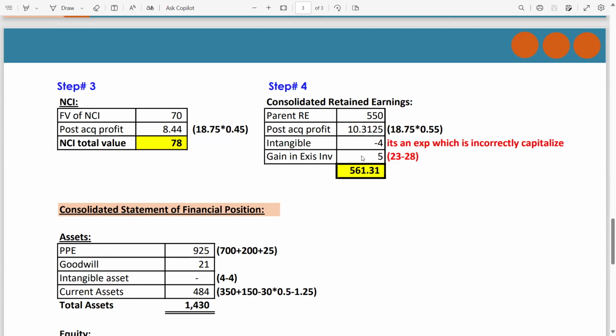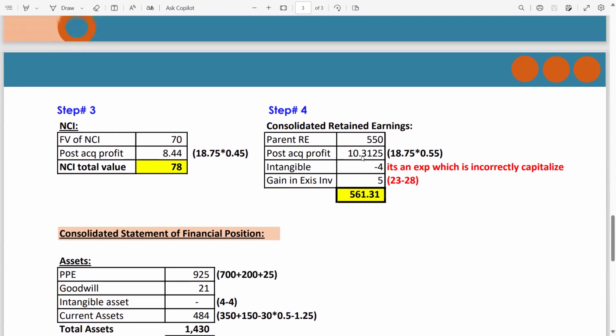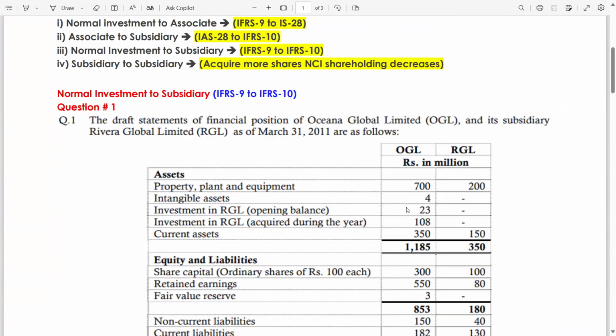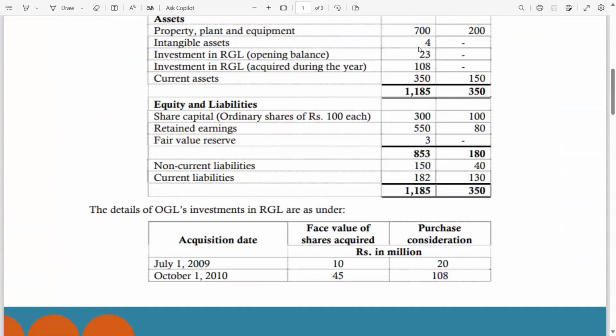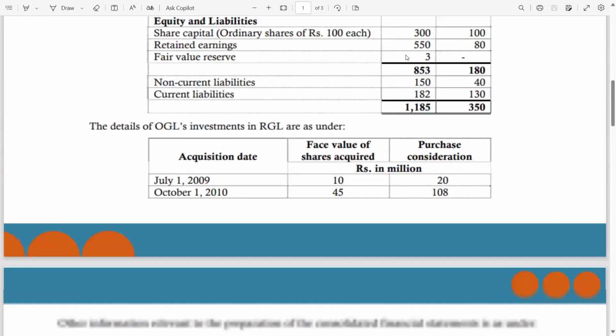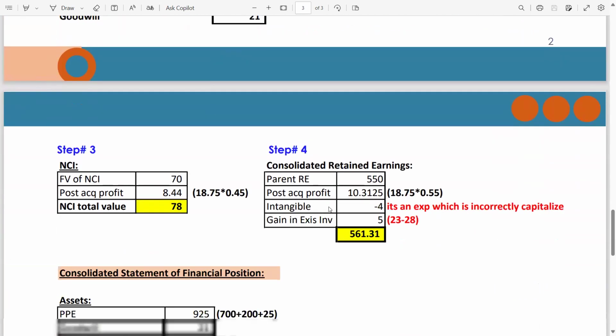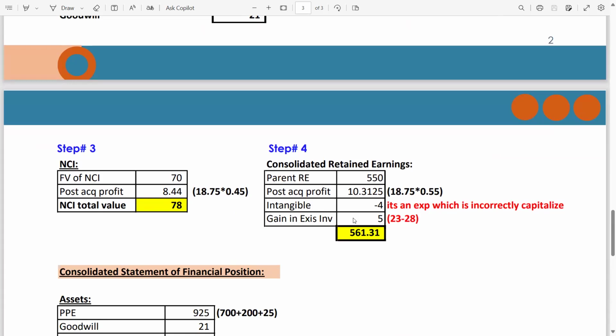Gain in existing investment, which is 5 million. How 5 million? Let me show you. Look, guys. If you can see, the investment in RGL is 23 million. Means the existing 10% investment in RGL is 23 million. But the fair value is 28. So 28 minus 23, there is a gain of 5 million. So that's why the entry is investment debit, consolidated reserve, or consolidated retained earning credit. That's why you added 5 million in step 4. So the total consolidated retained earning is 561.31.